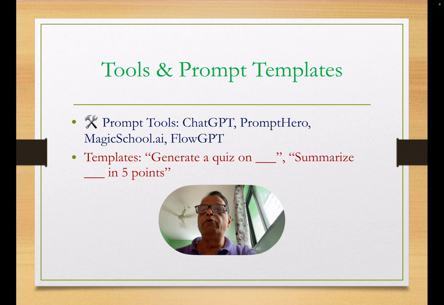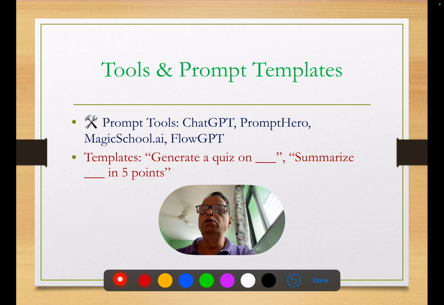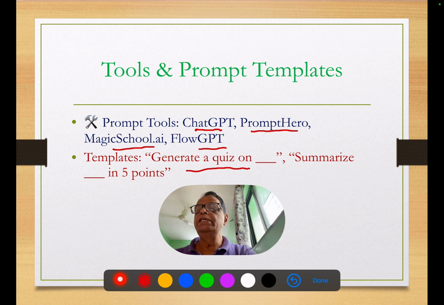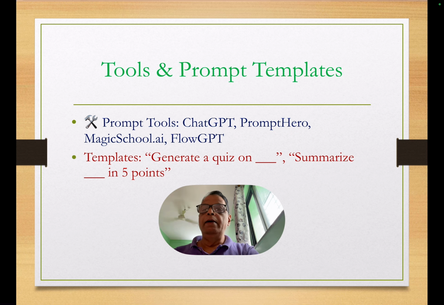You can make use of prompt tools. For example, we can make use of tools such as ChatGPT, Prompt Hero, schoolmagicschool.ai or FlowGPT. There are certain templates available. For example, we can generate a quiz on a certain topic, or summarize in certain points by making use of the templates.